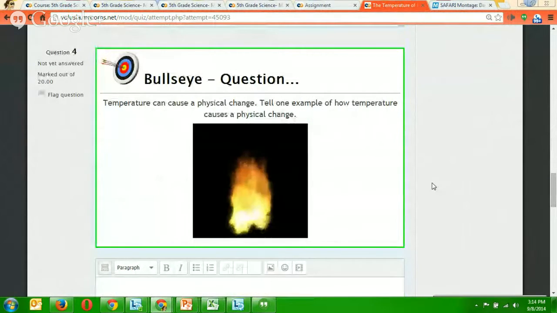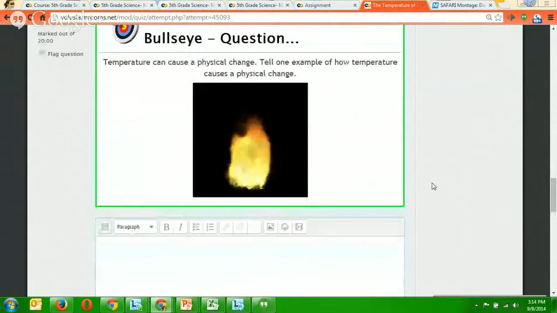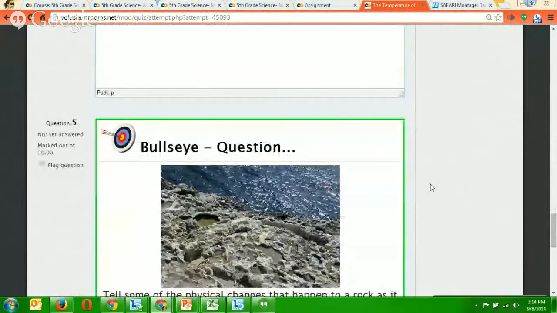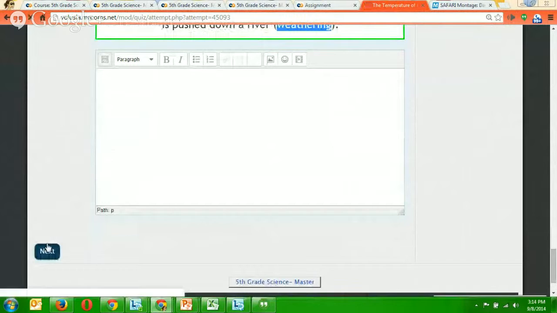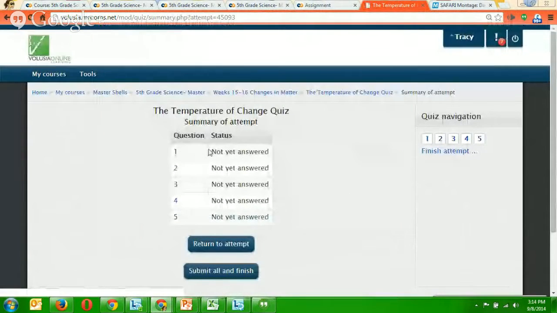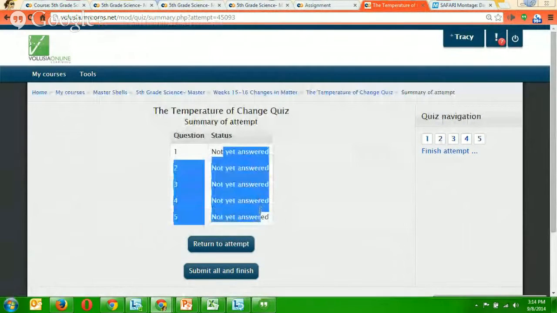Temperature can cause physical change. Tell one example of how temperature causes a physical change. Tell some of the physical changes that happen to a rock as it's pushed down a river. That's called weathering. Next. Once you type in answers for all of those, it'll change this from not answered yet to answered, and you can submit all and finish.